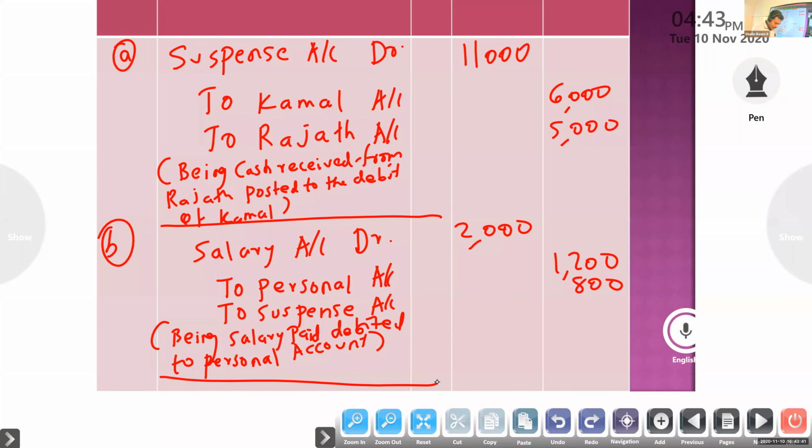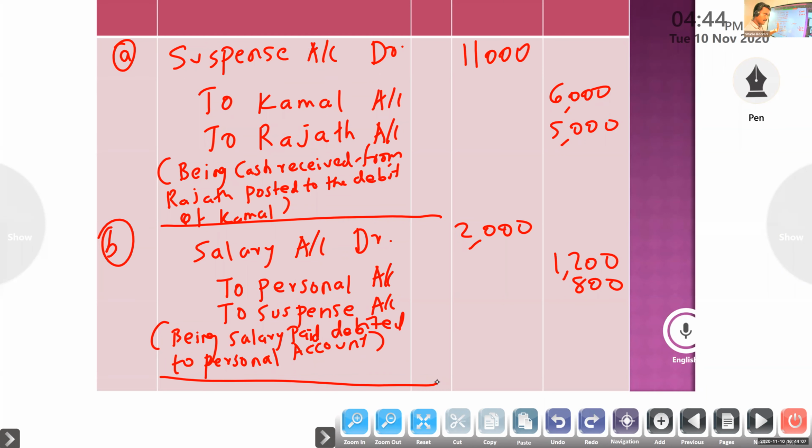Next, bills receivable. So that's not that one. Goods withdrawn by the proprietor for personal use were credited to sales account. Listen carefully. If goods are withdrawn for personal use, what is the correct credit?